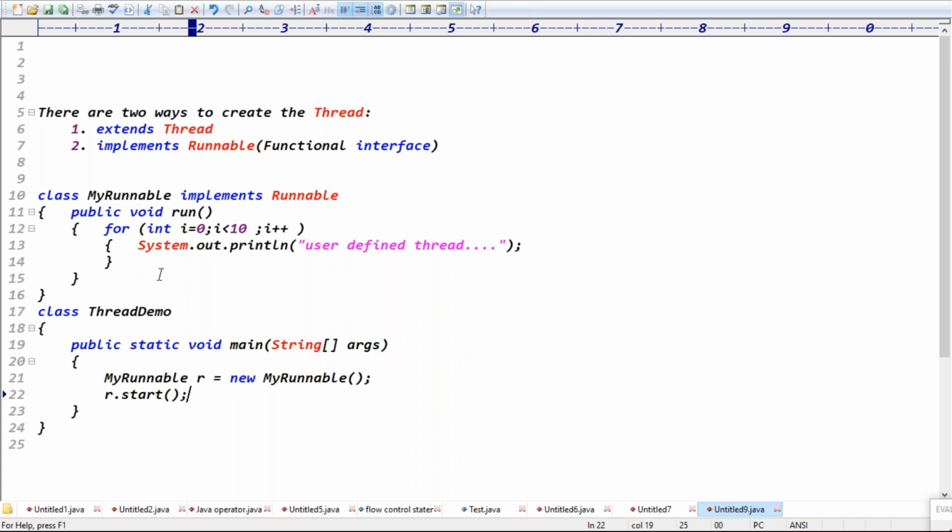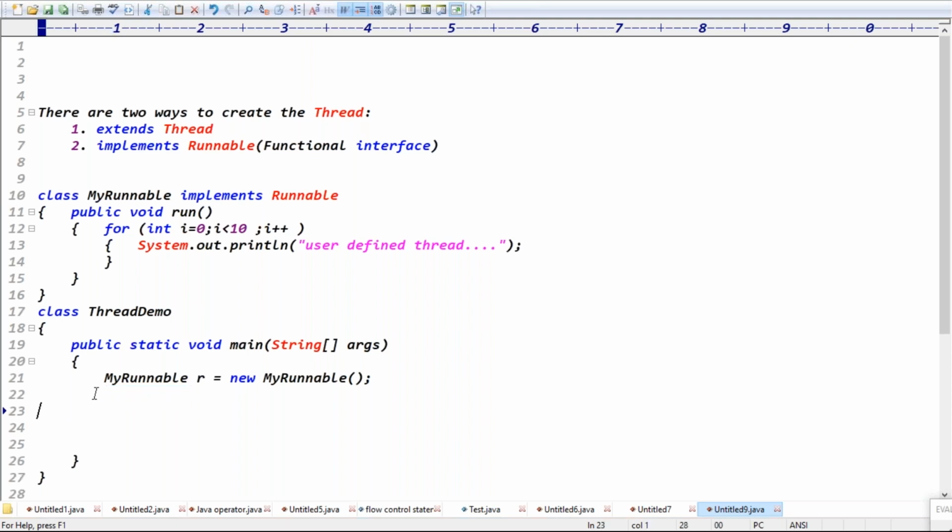Who is the parent here? Runnable. Does Runnable contain any start method? No. Then r.start is valid or invalid now? Invalid. r.start is invalid, guys.